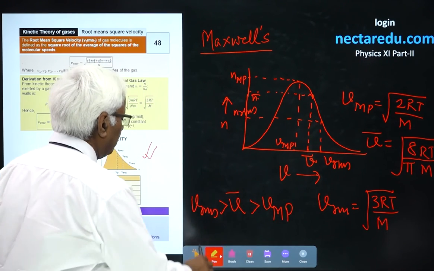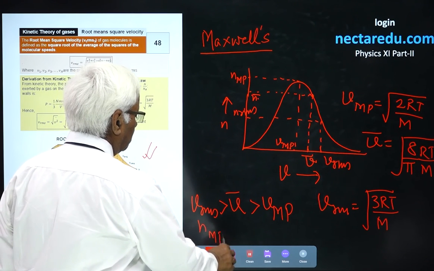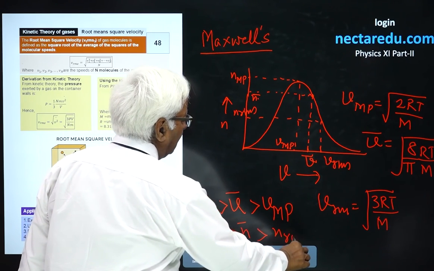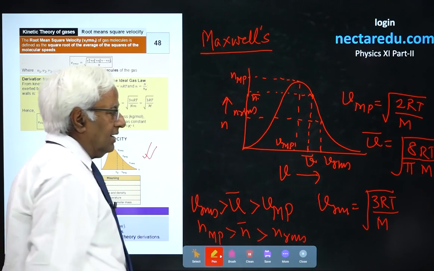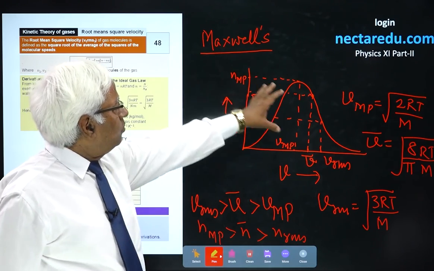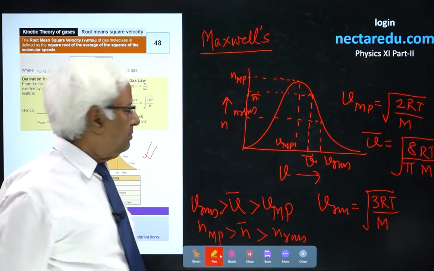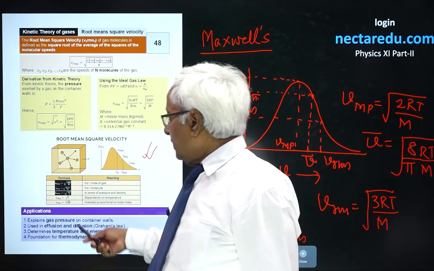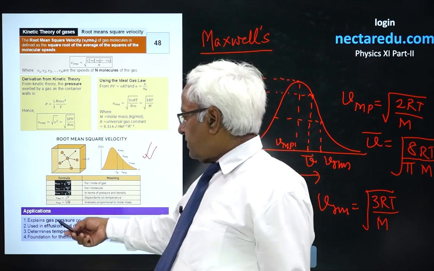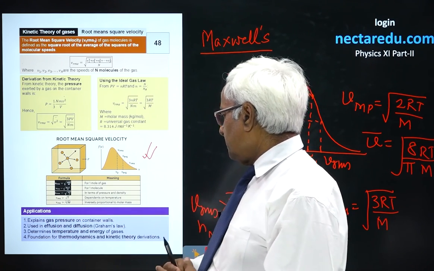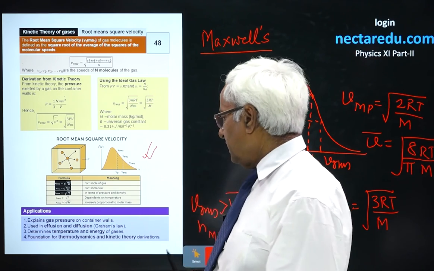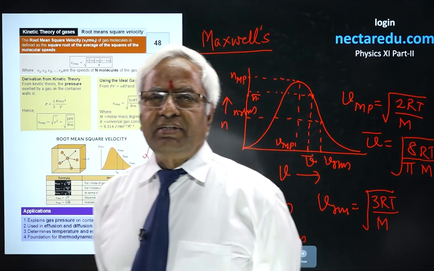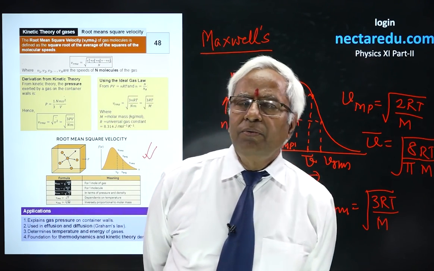At the same time, if you compare the number, you'll find the number at most probable is maximum, then at average, and RMS velocity molecules will be quite less in number. Remember, this whole graph is known as the Maxwellian distribution of velocity. Finally, kinetic theory gets wide application in explaining gas pressure, effusion, diffusion, the concept of temperature, energy, and above all, it is most useful and of considerable relevance in thermodynamics.